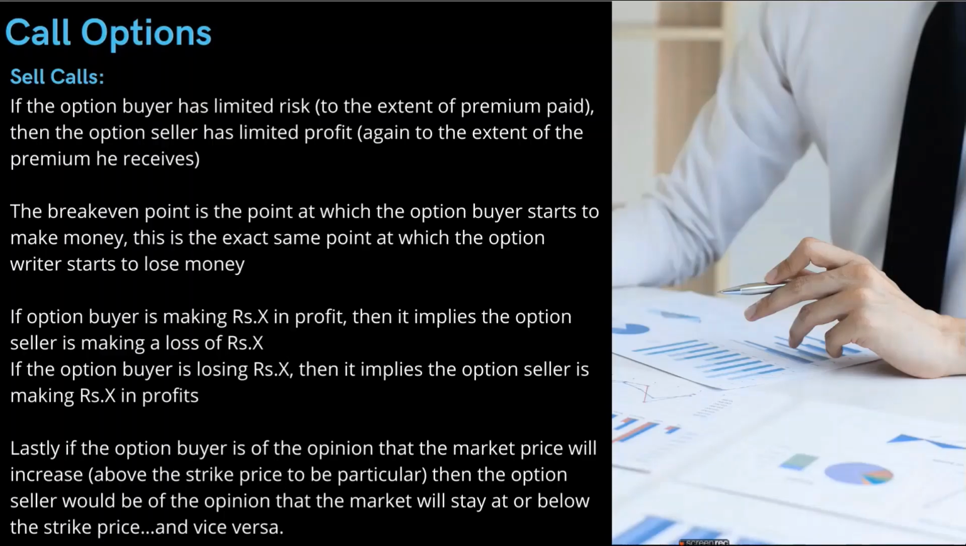Speaking about sell calls, it is exactly the opposite of buy calls. If the option buyer had limited risk to the extent of the premium paid, then the option seller has limited profit to the extent of the premium he receives. And as in the case of the option buyer, the break-even point is exactly the point at which the option writer starts to lose money. So let's talk about it in detail by seeing an example.